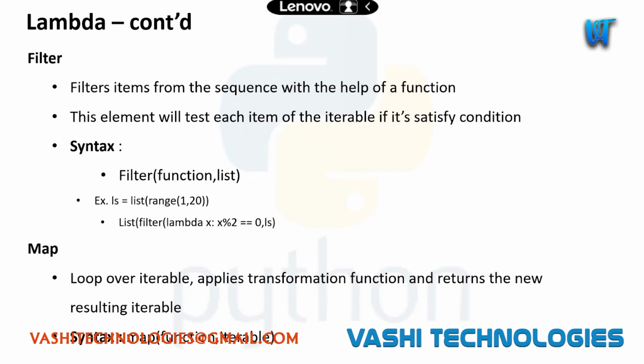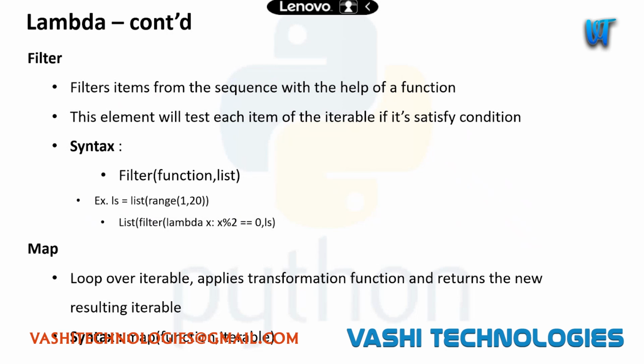Now filter. Our very first function is filter. What will filter do? It will take a sequence of items and a function, and it will apply filtering logic. It will return only items from that sequence which satisfy this condition.